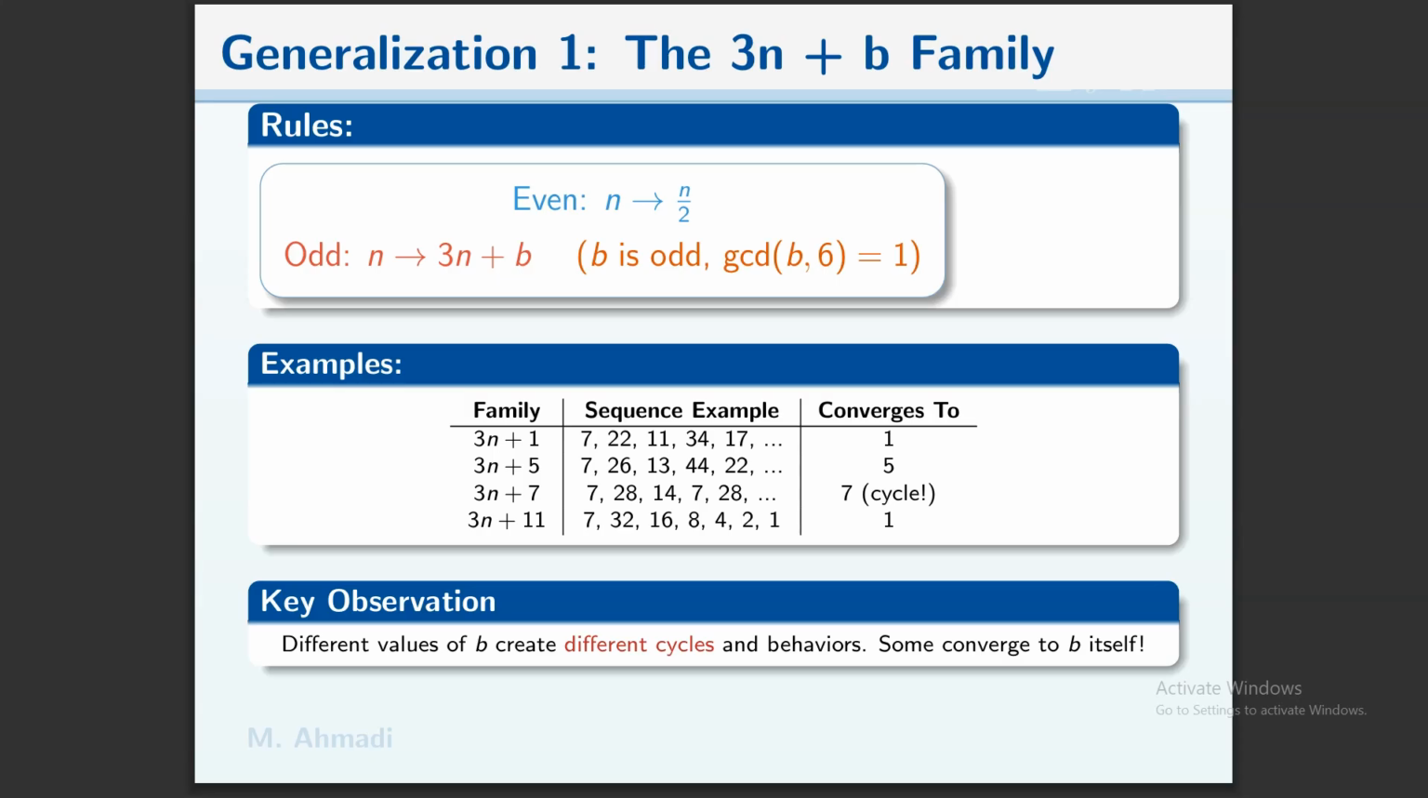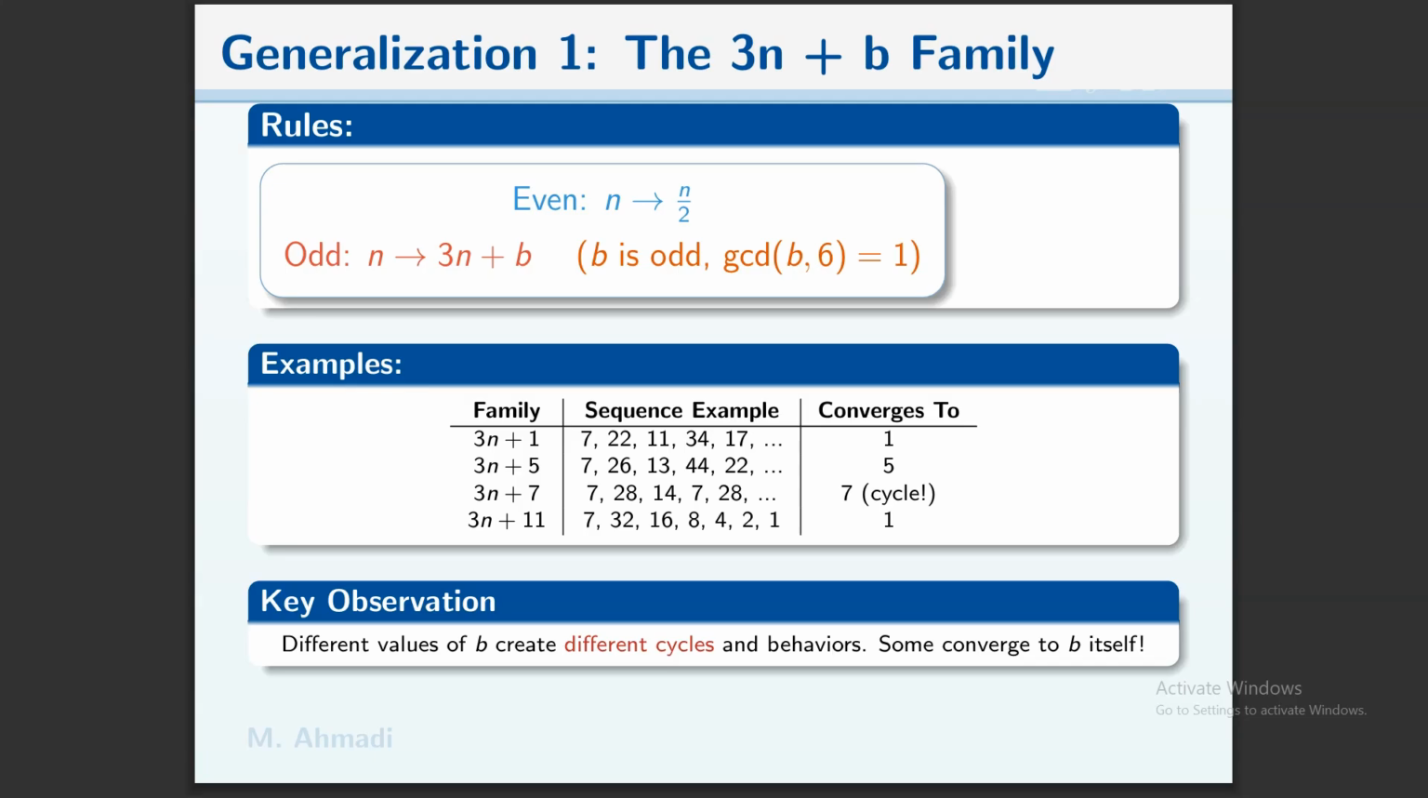The 3n+1 converges to 1. 3n+5, the sequence example has been generated here, and converges to 5. 3n+7 converges to 7, but it has a cycle. And 3n+11 also generated a sequence like this, and it converges to 1.